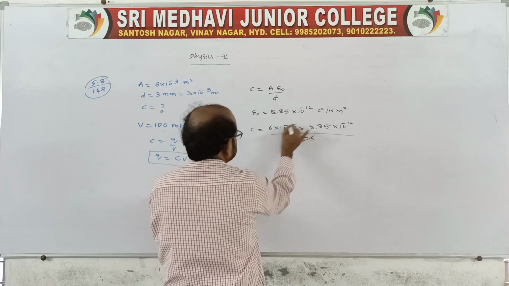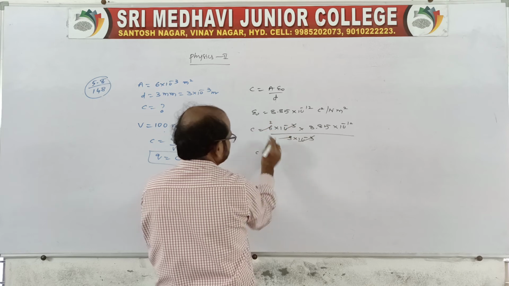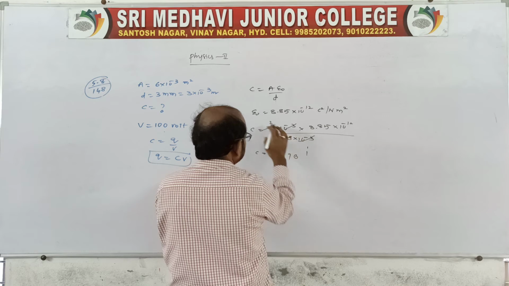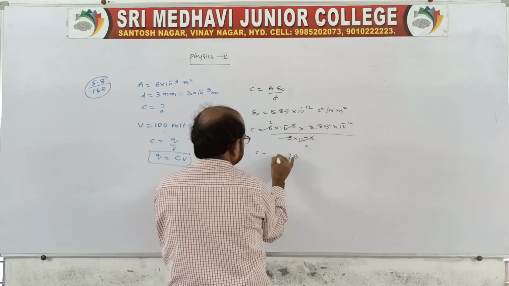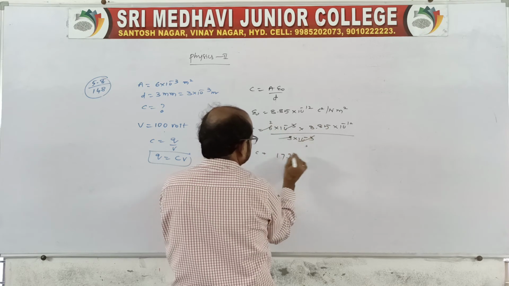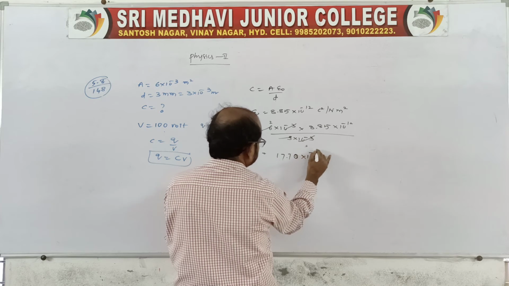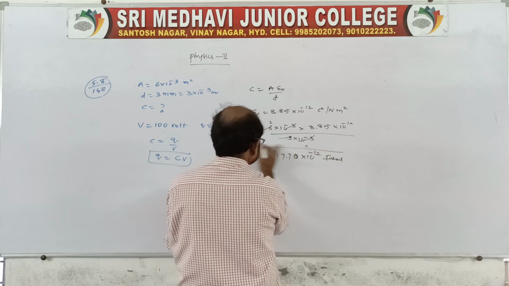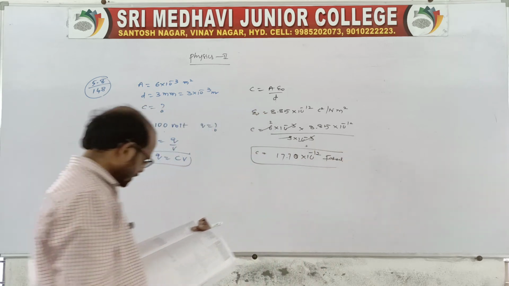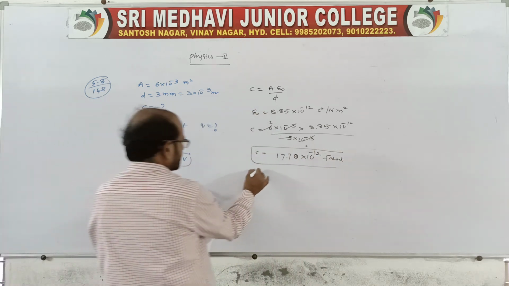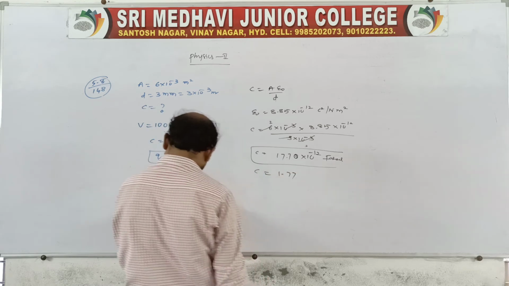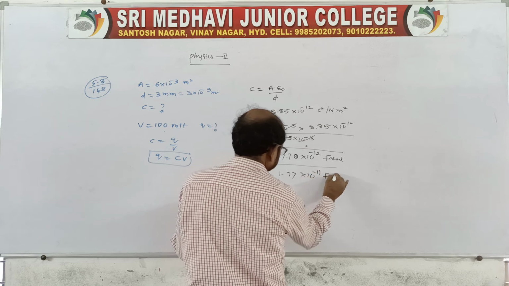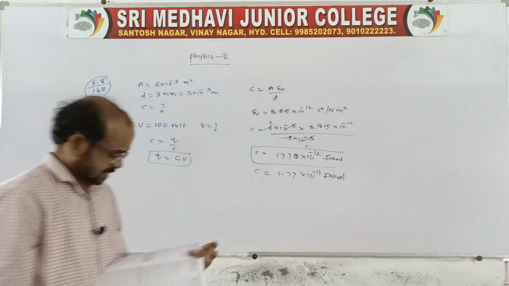Here better you cancel the 3 with the 2. So C is equal to 8.85 into 2, which is 17.7, and this is in farad. Or you can say C is equal to 1.77 into 10 power minus 11 farad. Both the answers are correct.